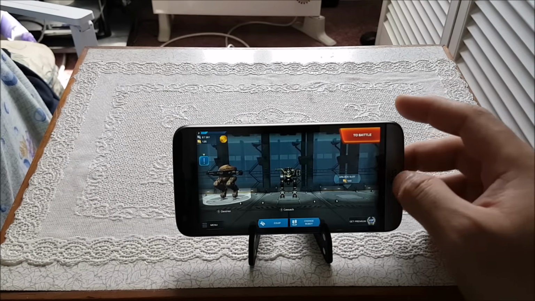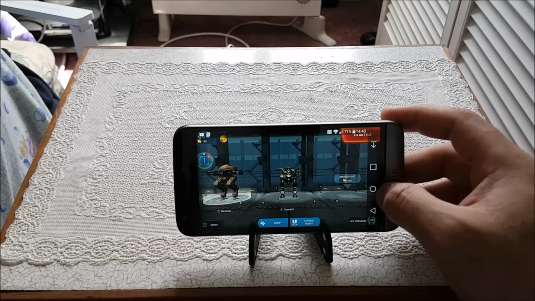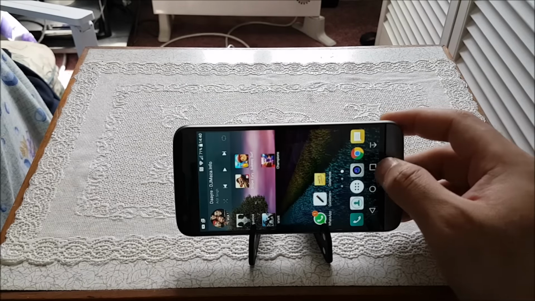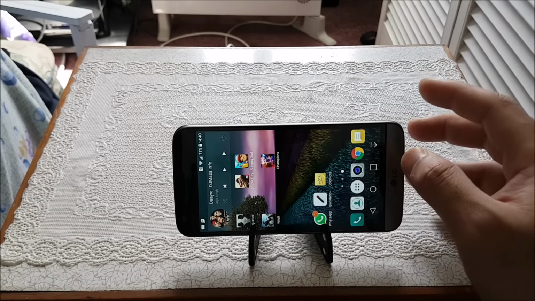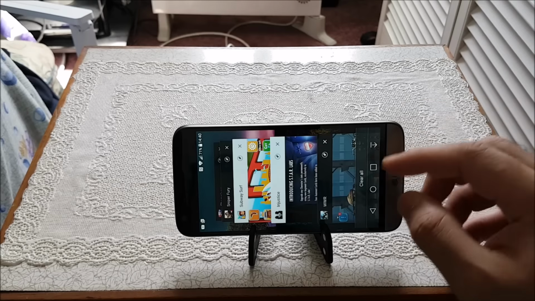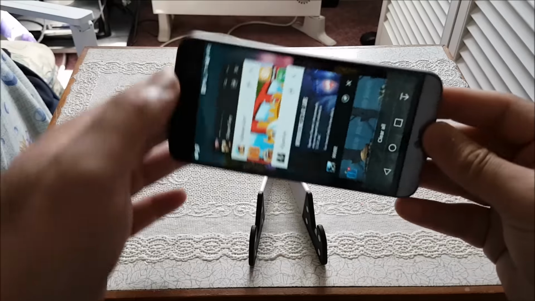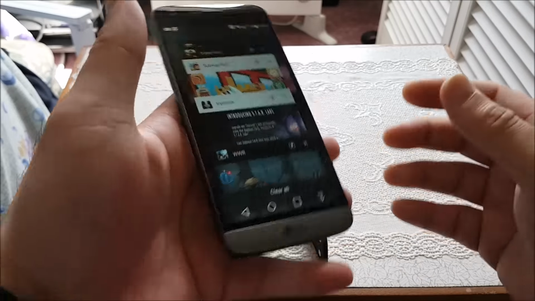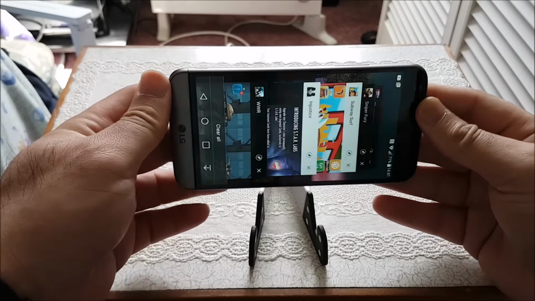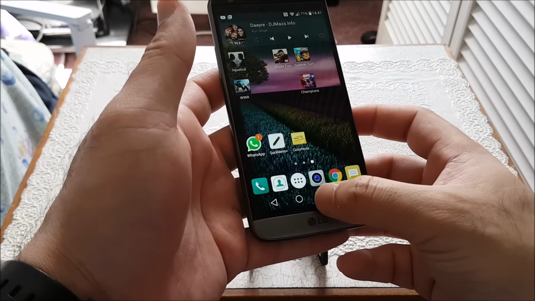Okay, alright, now let's have a look and see how the RAM management is. As you can see guys, 5 games were opened up, and let's see if the RAM actually can manage all these. I'll see if I can get into the landscape mode to show you guys a better angle if possible. Okay, for some reason it's not going into my landscape mode.